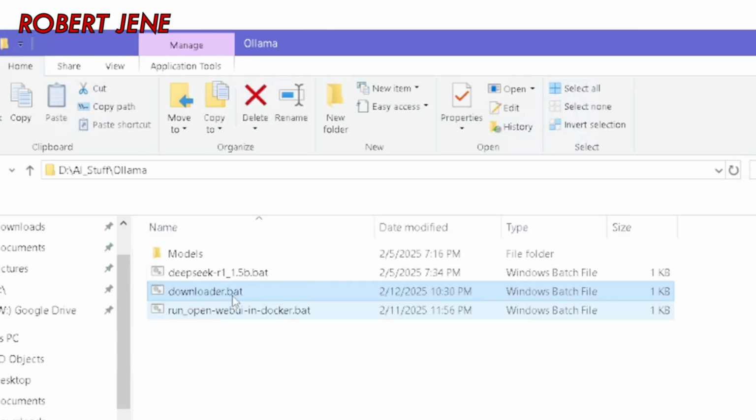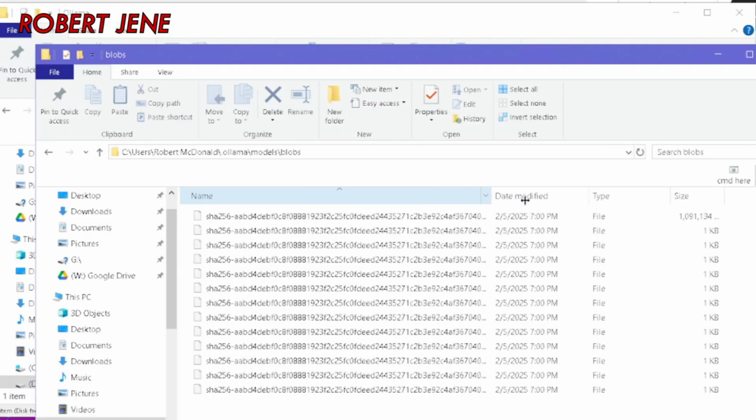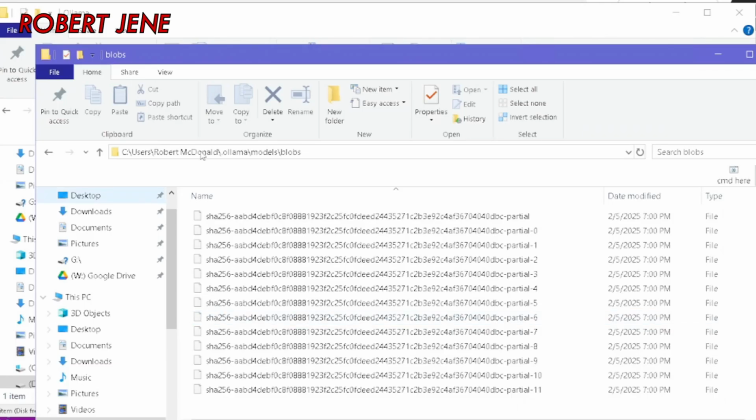Like I was saying, I'll have examples of these other batch files on my Patreon. But a couple of these commands will be in the description of this video, so you can copy and paste them into the command line if all you're doing is running the command or making your own batch file. While that's downloading, I want to show you, it downloads these blobs. I don't like it when one of my AI tools downloads files that I can't see what they are.